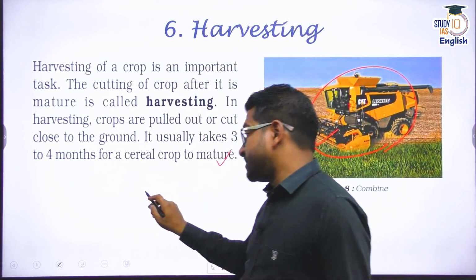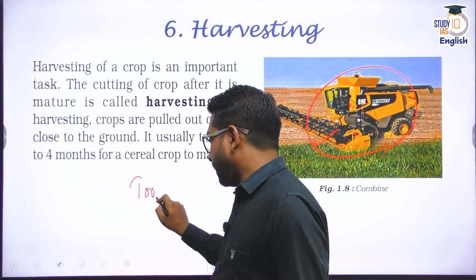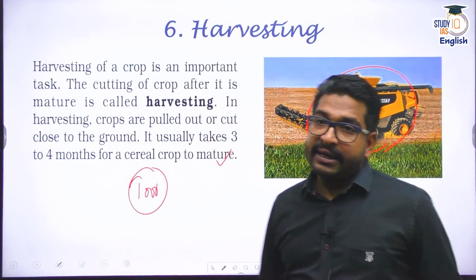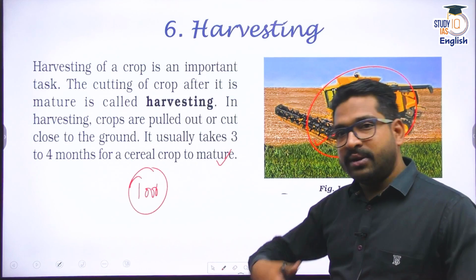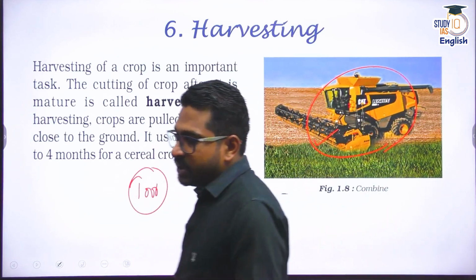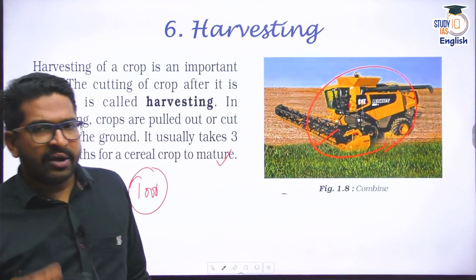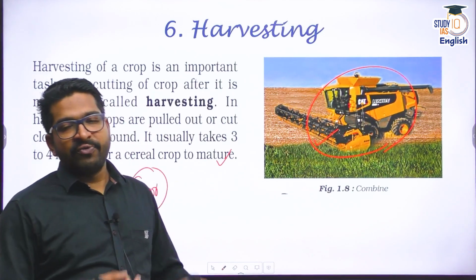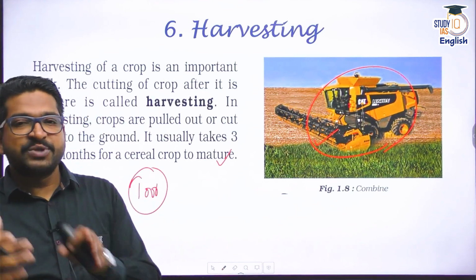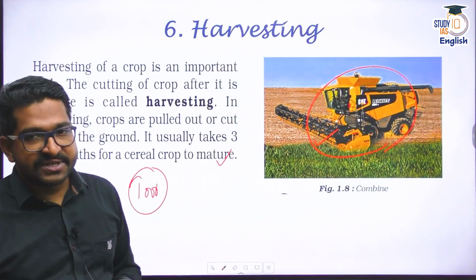For instance, there is tur dal or arhar dal, right? Tur dal or arhar dal. It takes around 6 months. Sugarcane is a year-round crop. So harvesting depends on when you have sowed or when you have gone for cropping and when this crop is mature. When the crop is mature, we harvest it.